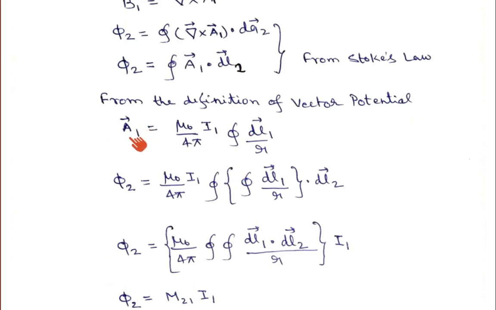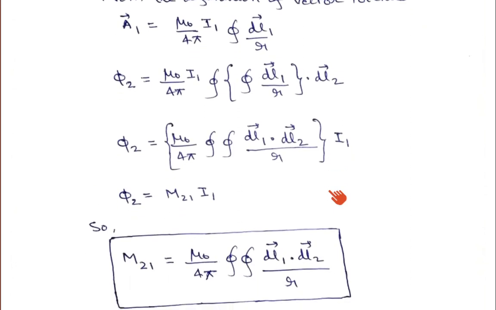Now if you substitute this A1 value, there is one integral of phi 2 and dl2, and A1 will contain another integral, so there will be two integrals. So mu 0 upon 4 pi I1 line integral, and in place of A1 I have substituted this line integral of dl1 vector upon r, and outside of that there is dl2 vector. I hope you understood how I have written this expression.